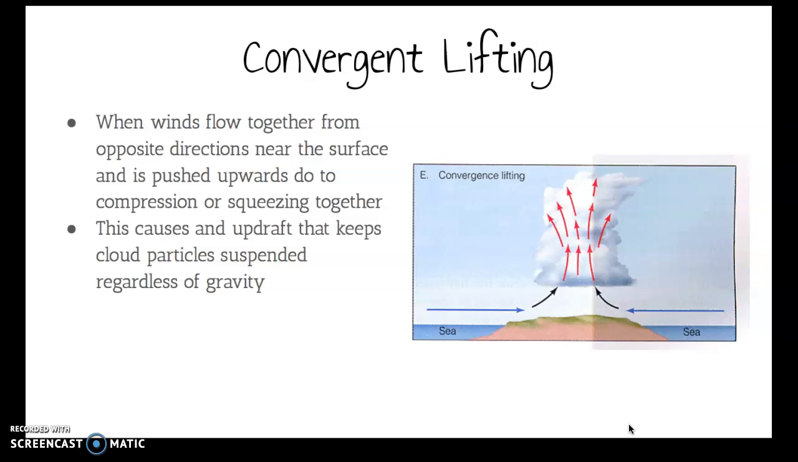Convergent lifting. When winds flow together from opposite directions near the surface and is pushed upwards due to compression or squeezing together. This causes an updraft that keeps cloud particles suspended regardless of gravity.